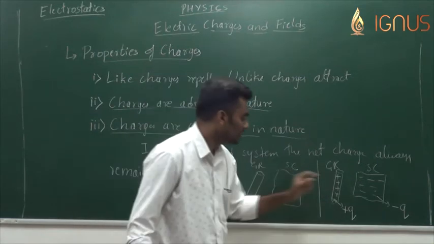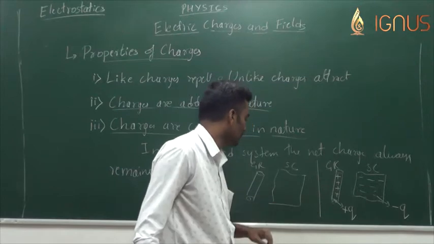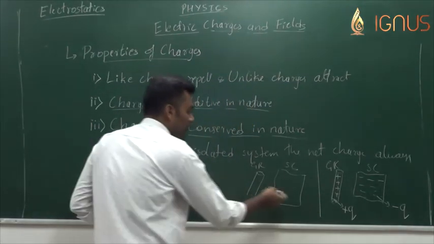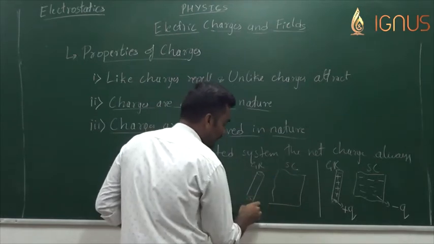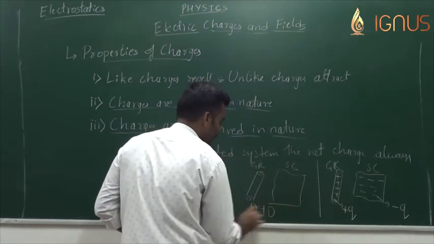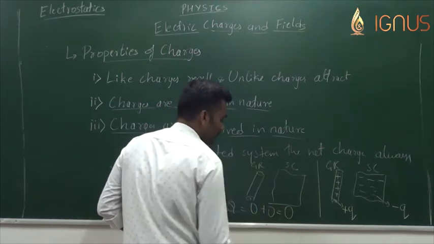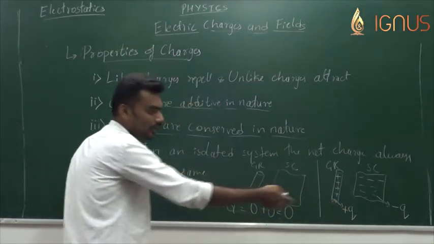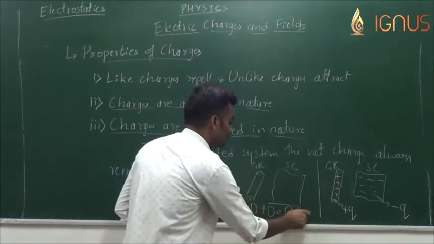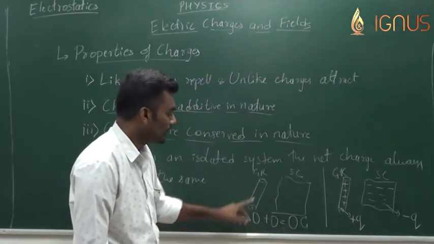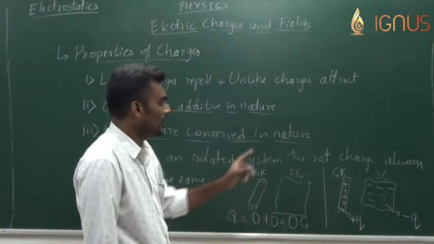The phenomenon we have done here is rubbing, or the method of friction is followed, and before rubbing the net charge of the system is 0 plus 0 is equal to 0 units. We'll discuss the unit of charge now, which is coulomb. So it's 0 coulomb.